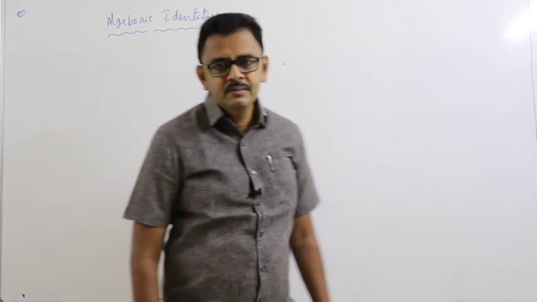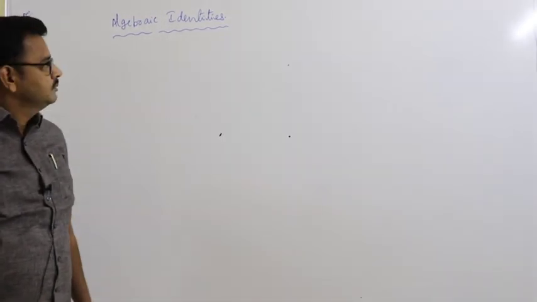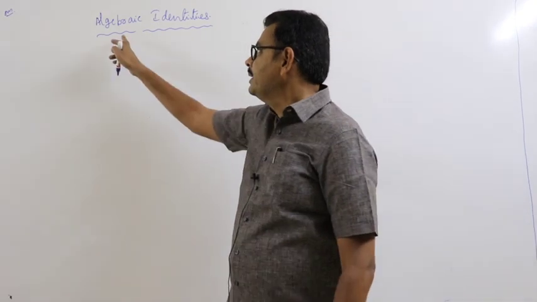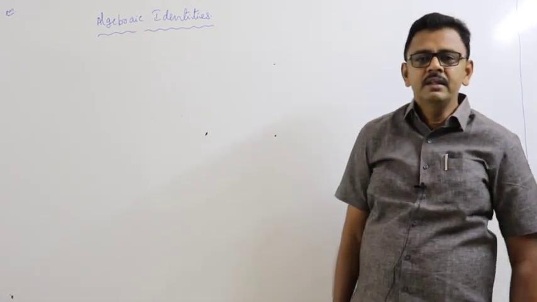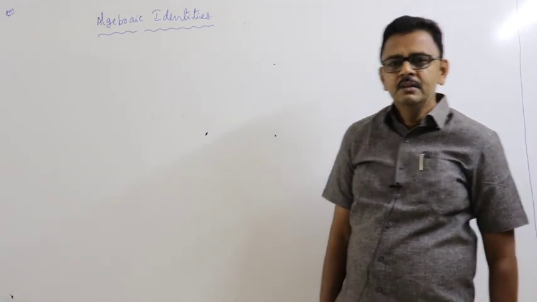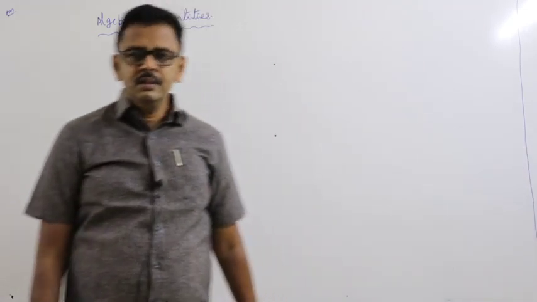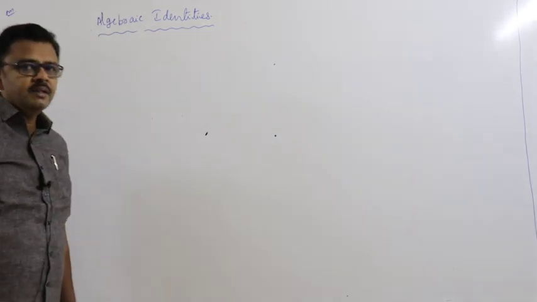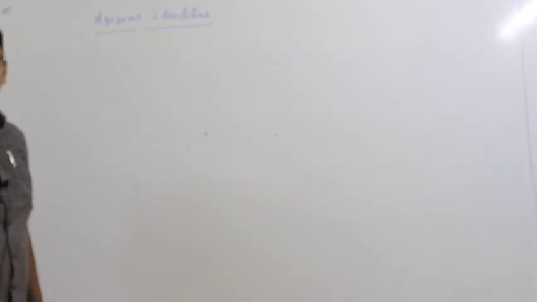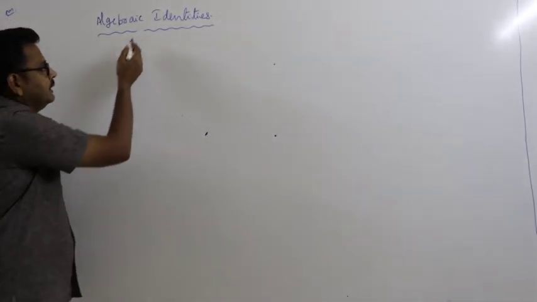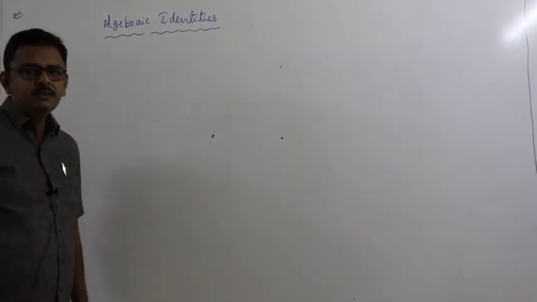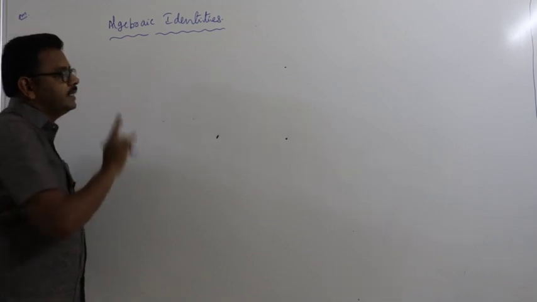Hi students, today we discuss the algebraic identities. Algebraic identities are the most important in mathematics. In algebra, calculus, trigonometry, coordinate geometry, everywhere these are the fundamentals which are very important in general mathematics. Without these identities, solving the problems is a little bit difficult. So, you must be careful about these identities.